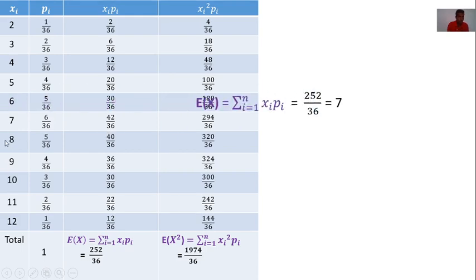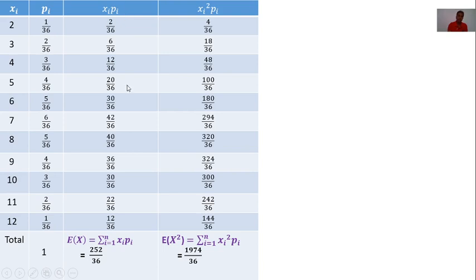And 8 into 5 by 36 is 40 by 36. 9 into 4 by 36 is 36 by 36. 10 into 3 by 36 is 30 by 36. 11 into 2 by 36 is 22 by 36. 12 into 1 by 36 is 12 by 36.